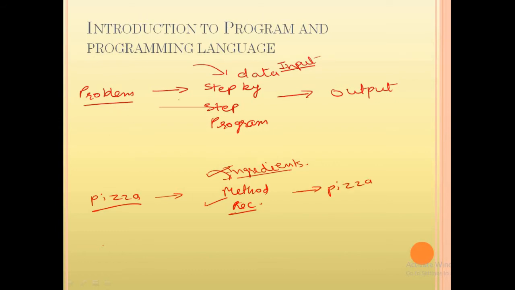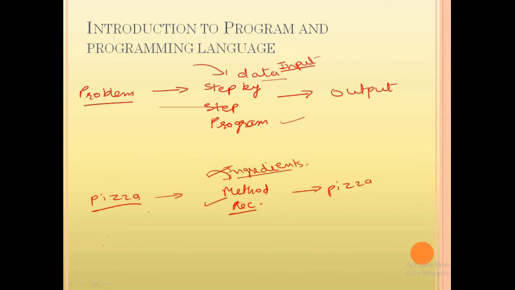In the same way, if you have correct input data, and you know how to manipulate that data or how to perform operations on that data to get your result or to get the solution, then you will make a correct program. Now what is this programming language? Basically, we have to develop step-by-step instructions. Then what is the need of programming language? Basically, these step-by-step instructions are executed by computer only.